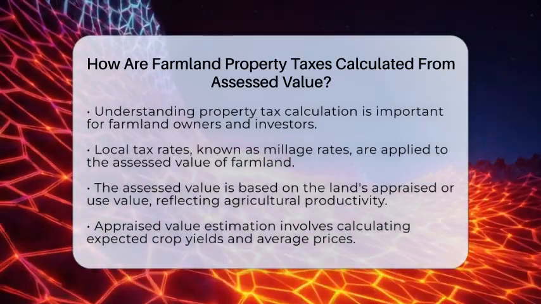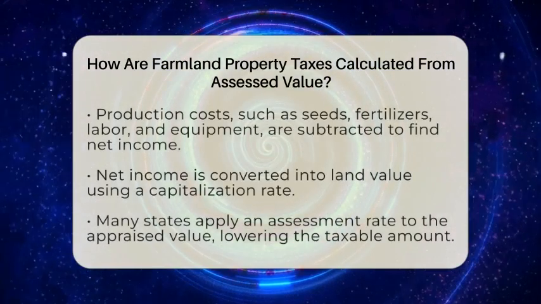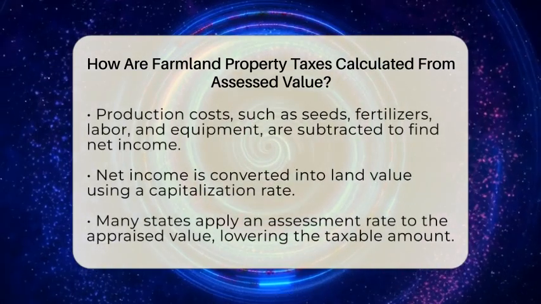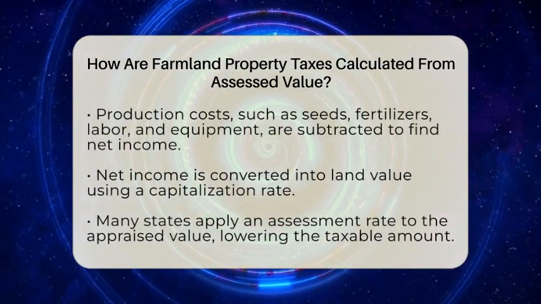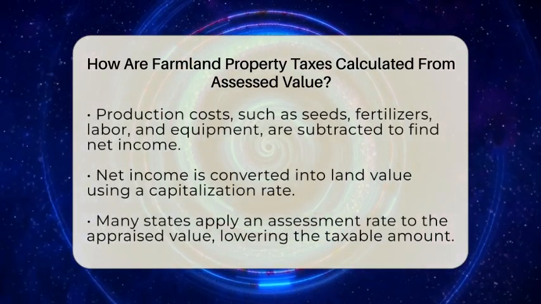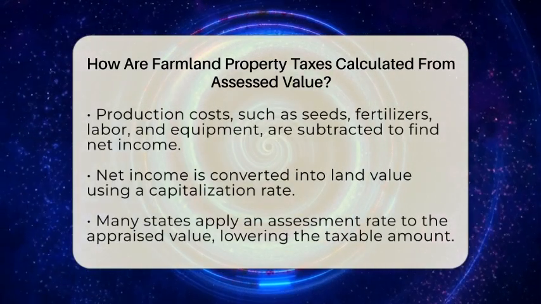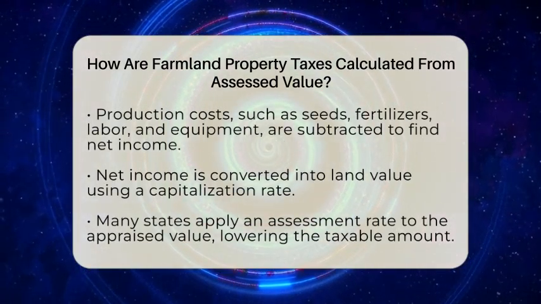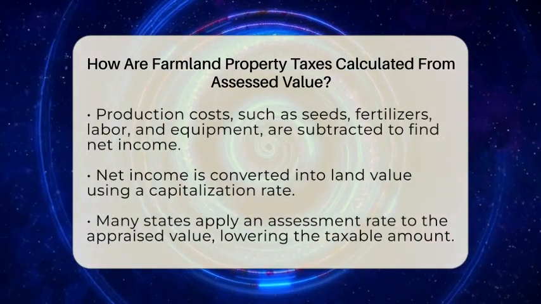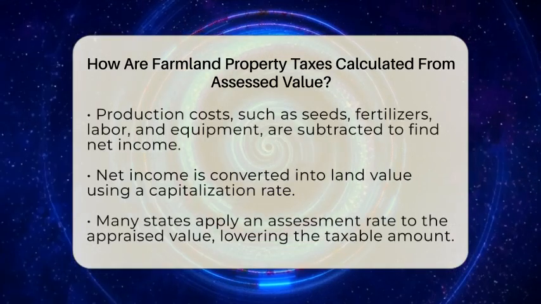This involves calculating expected crop yields and average crop prices. Then, they subtract production costs, which include expenses like seeds, fertilizers, labor, and equipment. The net income is then converted into a land value using a capitalization rate. This rate indicates the expected return on investment for lenders and investors in agriculture. The result is a dollar value per acre that represents the farmland's productive worth.